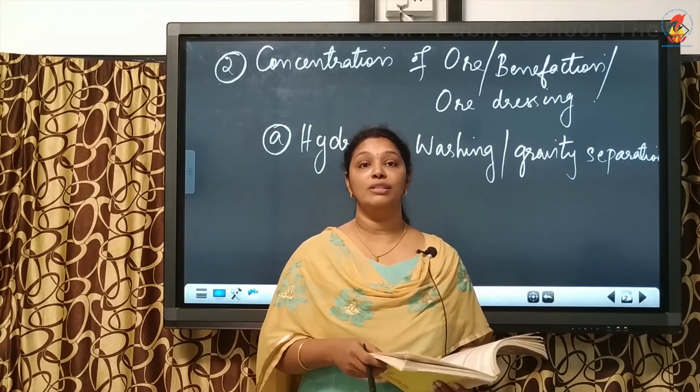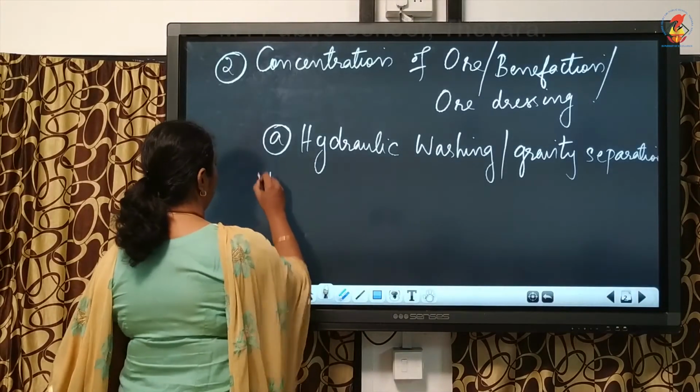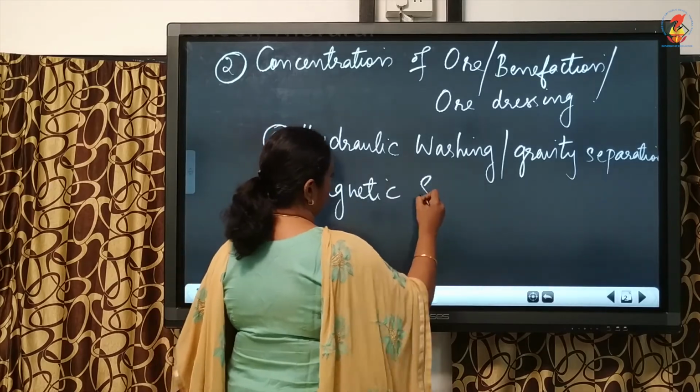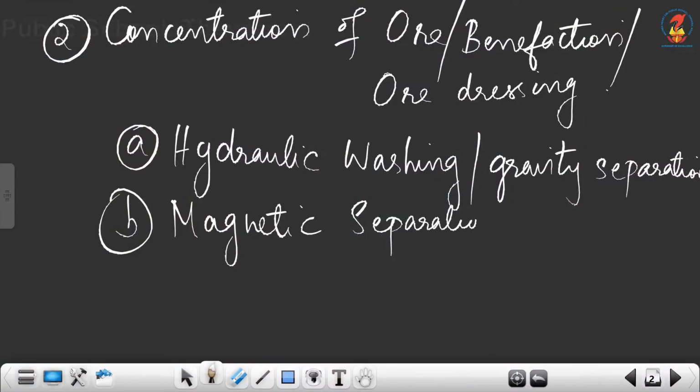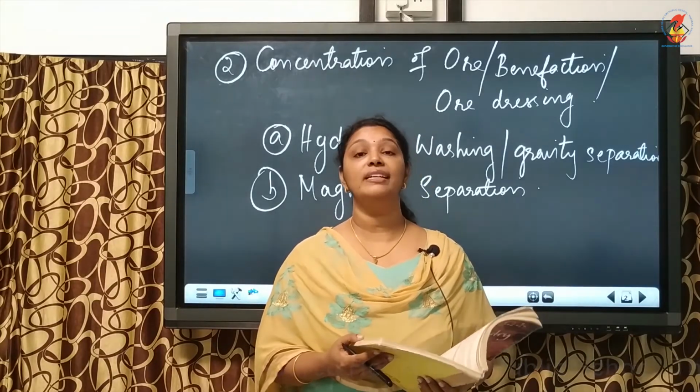Now the second concentration method is magnetic separation. This is based on the difference in magnetic properties of the ore and the gangue. If either the ore or the gangue is capable of being attracted by a magnet, then we can use the magnetic separation method.